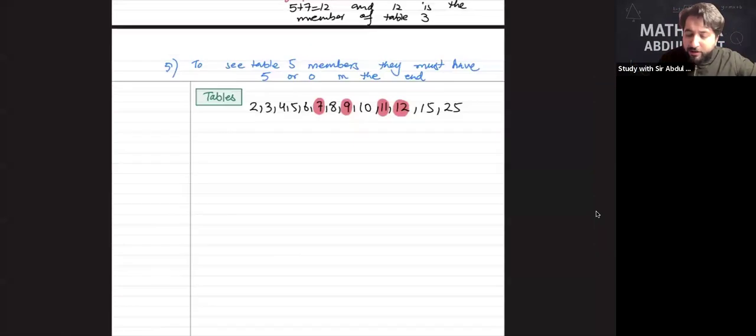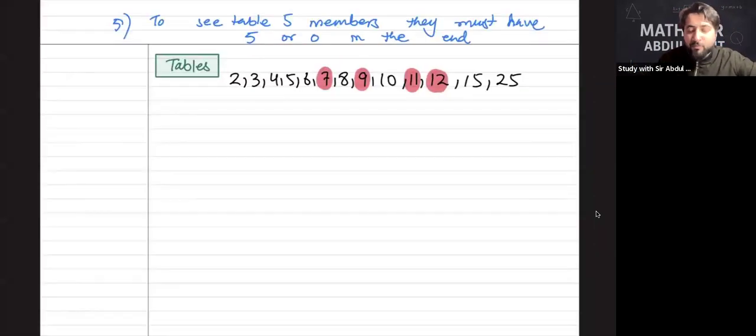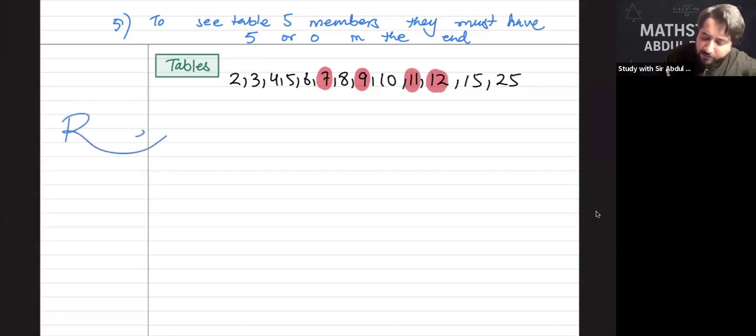Now I am going to give you the concept of reciprocals. Today I am going to give you the concept of reciprocals. So please pay attention. The next concept which we are going to discuss in this particular chapter is the concept of reciprocals. So beta, reciprocal is a one marker question in the paper.